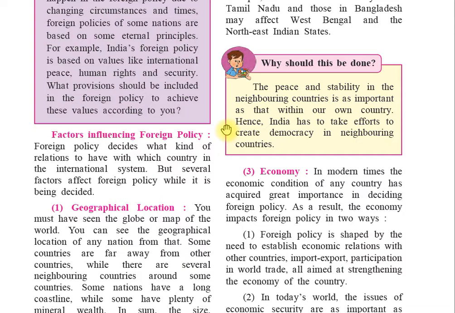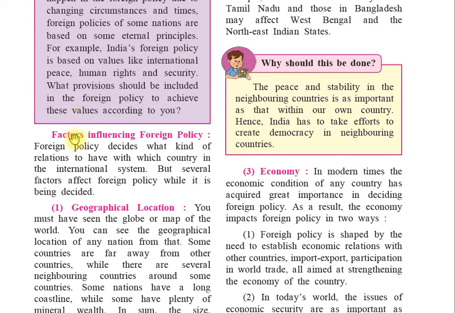Then we also discussed that foreign policy is always dynamic. Foreign policy keeps on changing because the goals of a nation change with changes in condition and time. So we say foreign policy is dynamic. And why do we say it is dynamic? Because the goals and functions change with changes in condition and time.